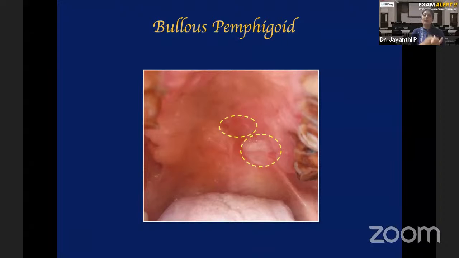That hemidesmosome is made up of BP230 and 180 for all of us. Normally, every one of us has BP230 and 180, and it is functioning properly. But in patients with bullous pemphigoid, autoantibodies are formed against BP230 and 180. These autoantibodies will destroy the hemidesmosomes. Therefore, the connection between the basal cells and the basement membrane is lost. That is why you see a subepithelial split there.